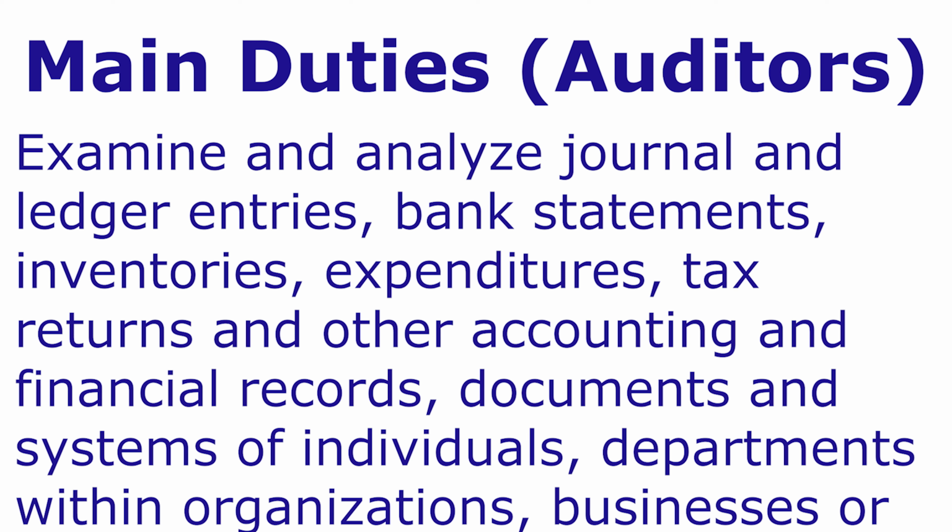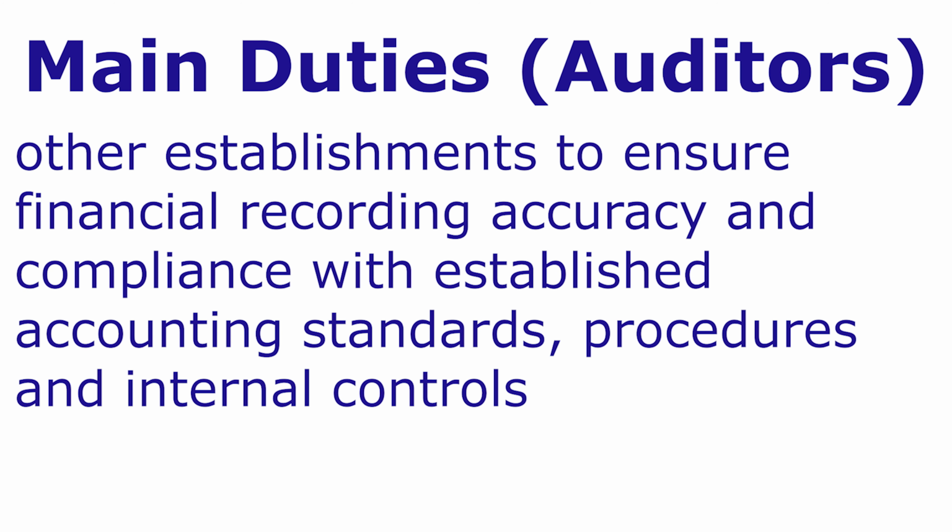The main duties differ for financial auditors and accountants. Financial auditors examine and analyze journal and ledger entries, bank statements, inventories, expenditures, tax returns, and other accounting and financial records, documents and systems of individuals, departments within organizations, businesses, or other establishments to ensure financial recording accuracy and compliance with established accounting standards, procedures, and internal controls.